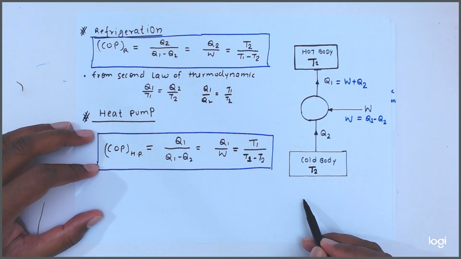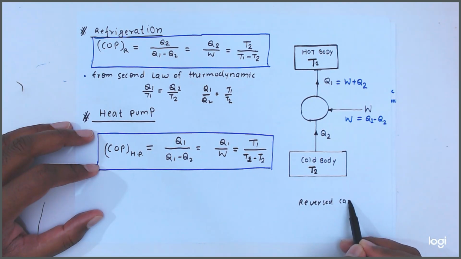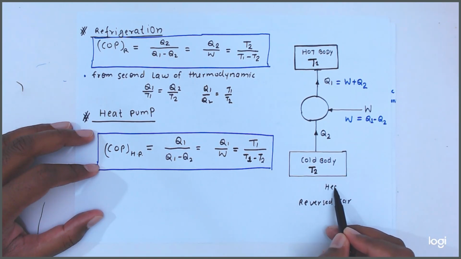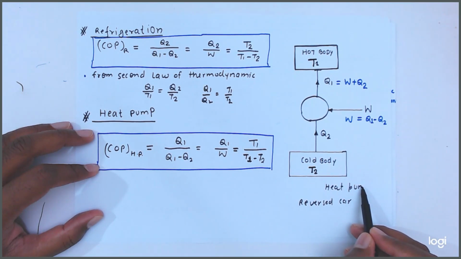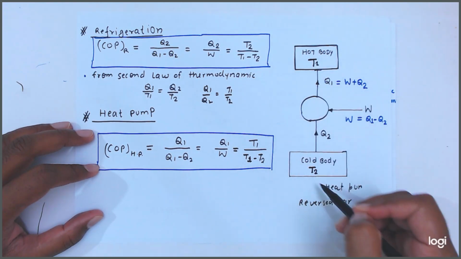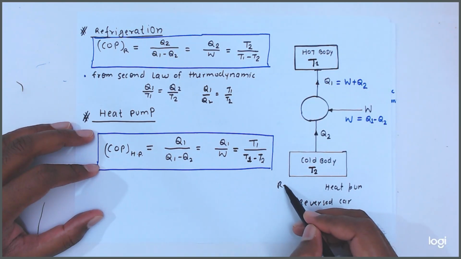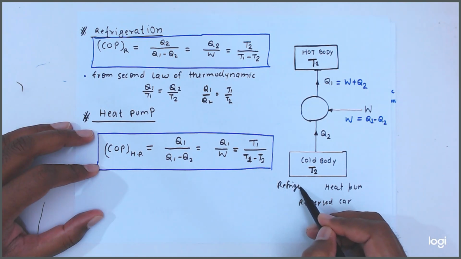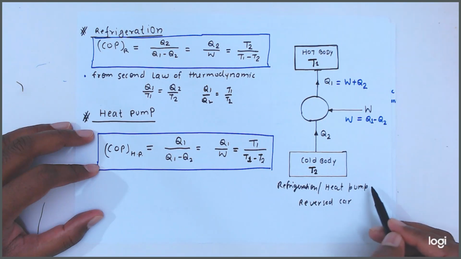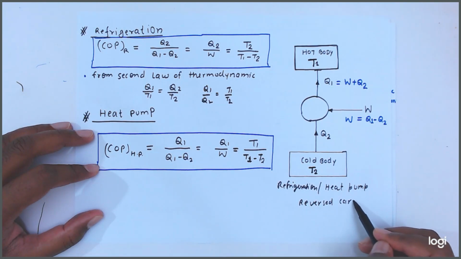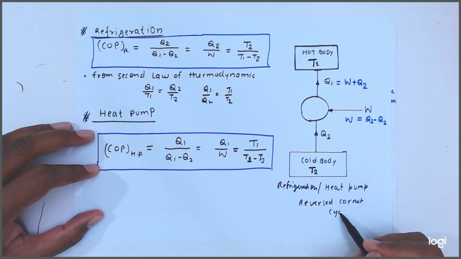Okay, and this is the reverse Carnot cycle. This is the heat pump or refrigeration, or we can say heat pump working on reverse Carnot cycle.